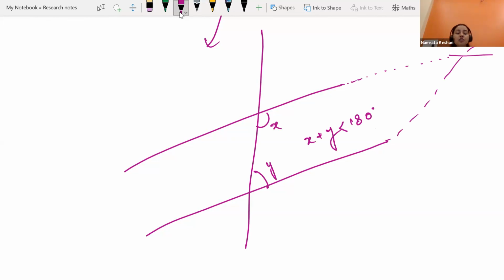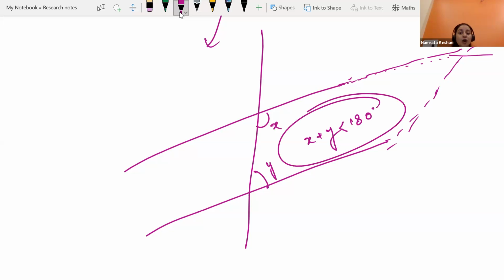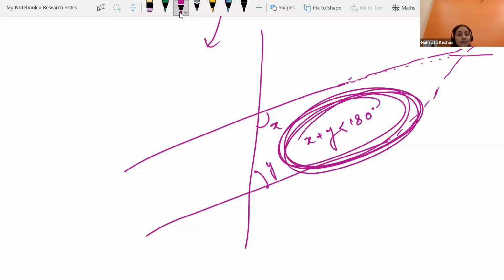So we understand this postulate means if a straight line falls on two straight lines, and the interior angles on the same side taken together are less than two right angles, then the lines, if produced indefinitely on the side where the interior angles are less than 180, will meet with each other. So you can connect this concept with the lines and angles chapter.